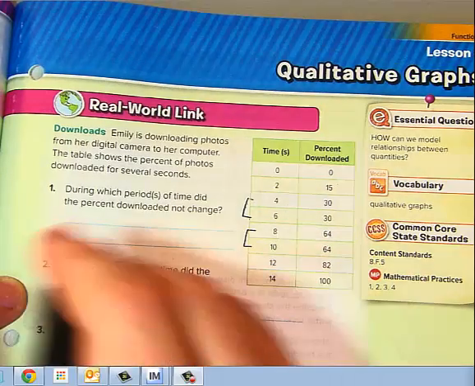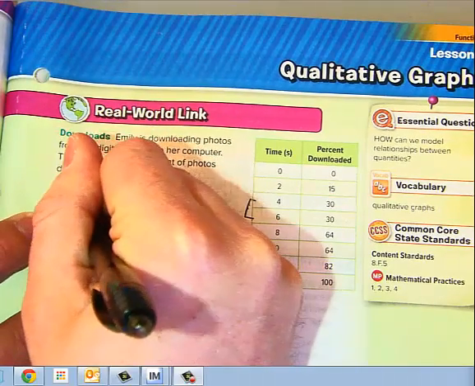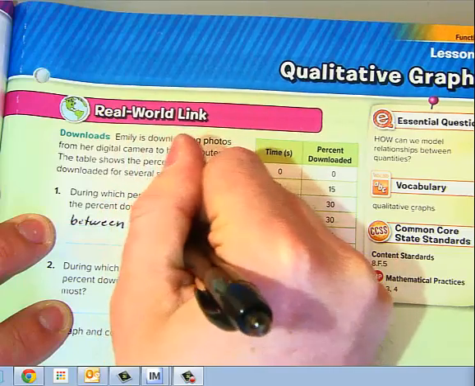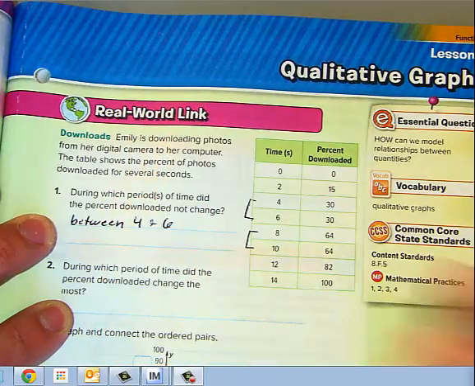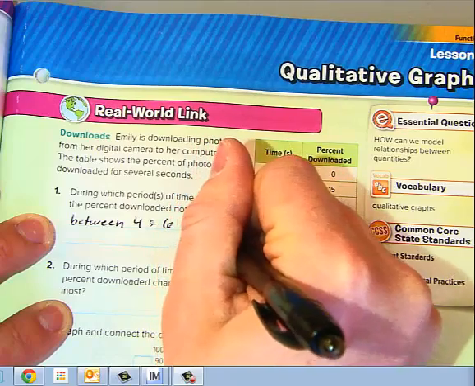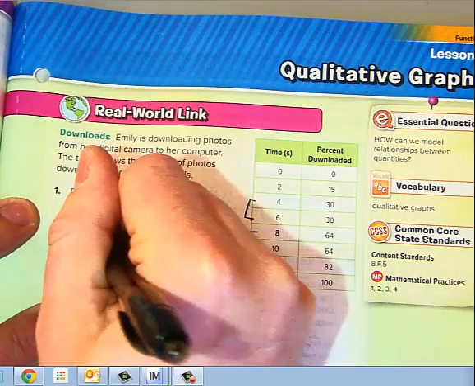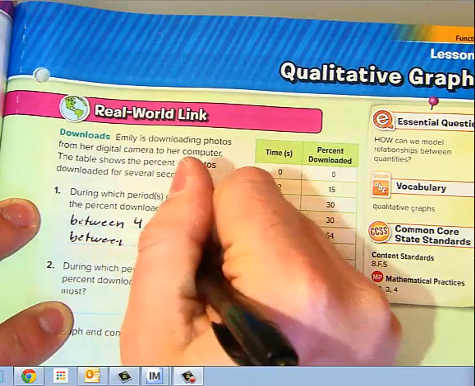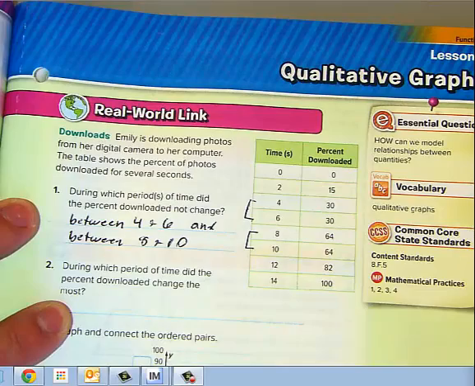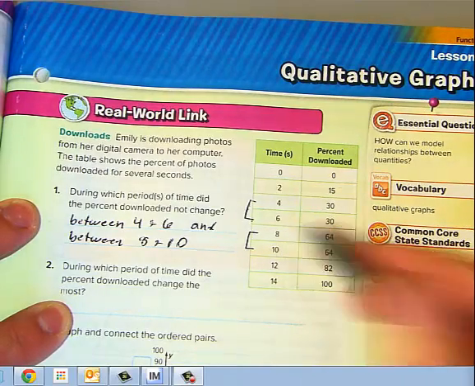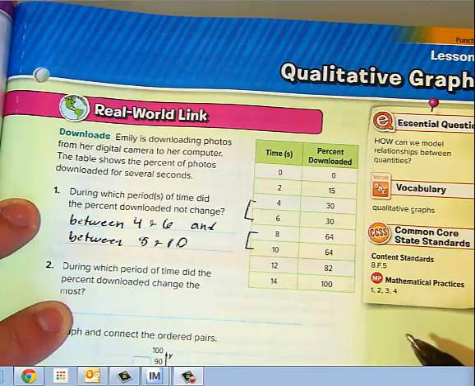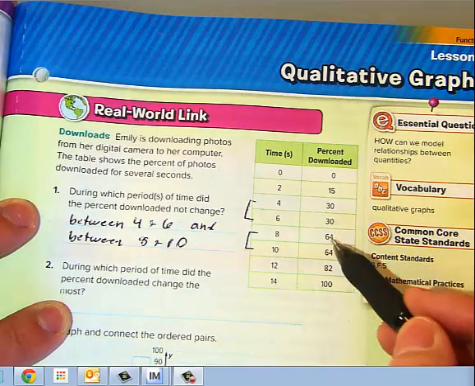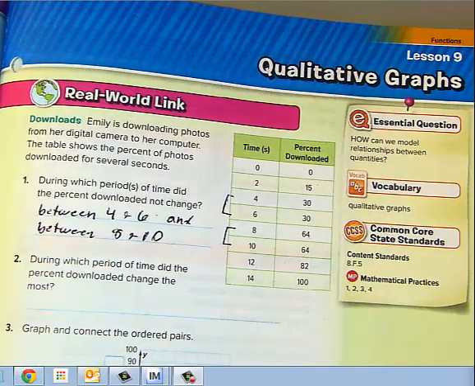Saying something like between 4 and 6 would be a good answer. And then saying and also between 8 and 10 would be a good answer. So it's very clear. You can see that these are two separate groupings, and that 4, 6, 8, and 10 were all the same percentage, but actually two different percentages that were the same within that time period.